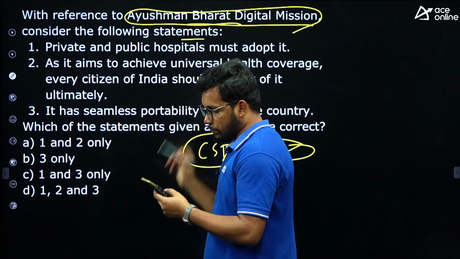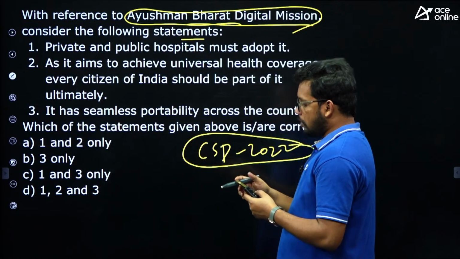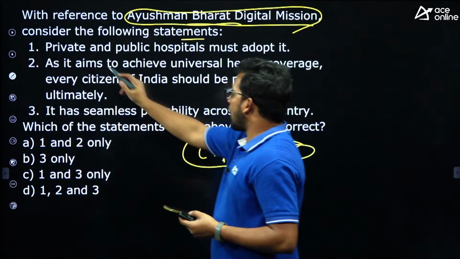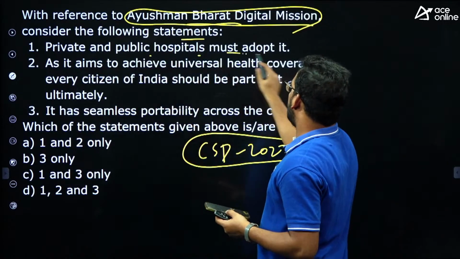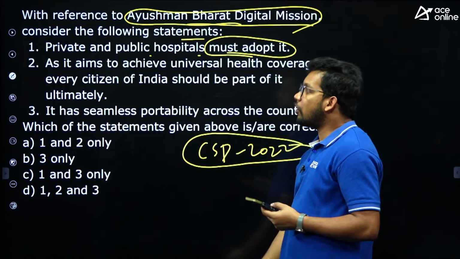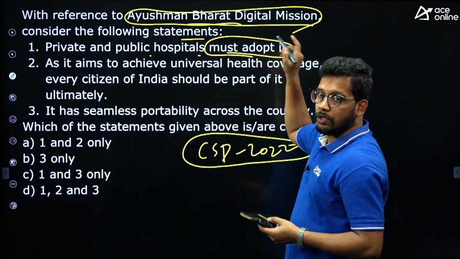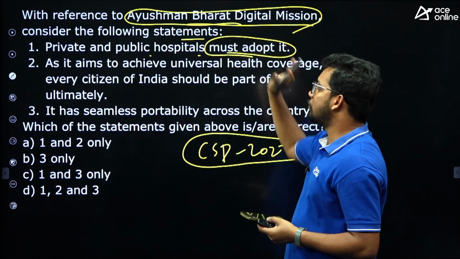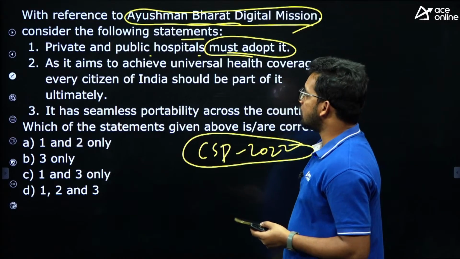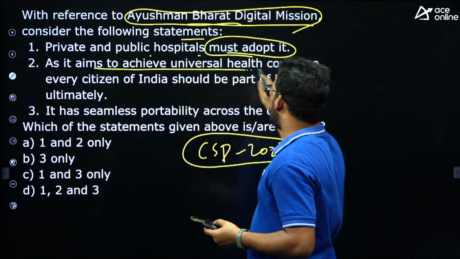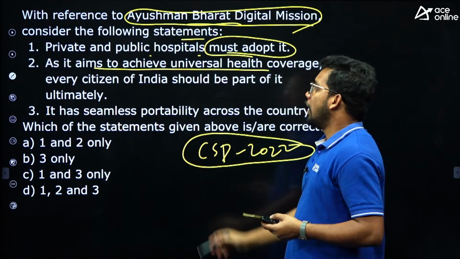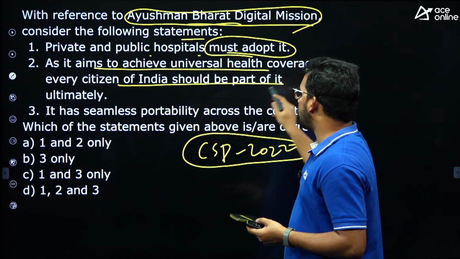Consider the following statements. Private and public hospitals must adopt it. So every hospital, both private as well as public, must adopt it according to this provision. First statement: as it aims to achieve universal health coverage, every citizen of India should ultimately be part of it.